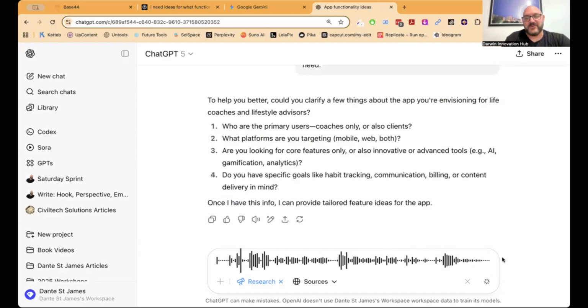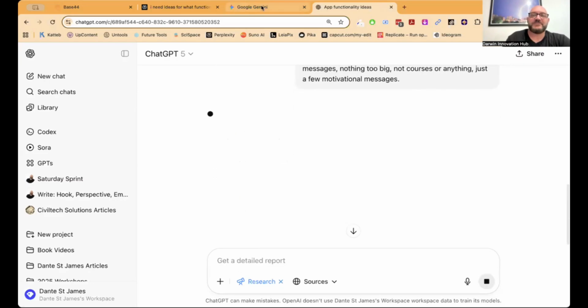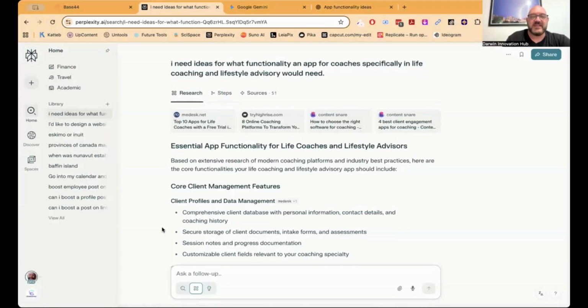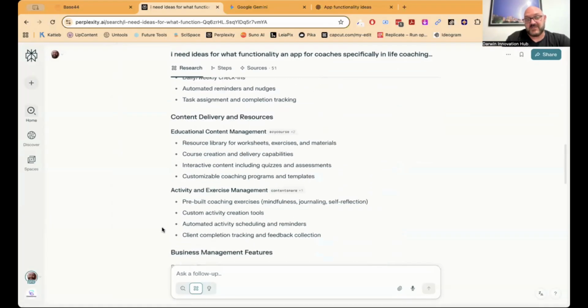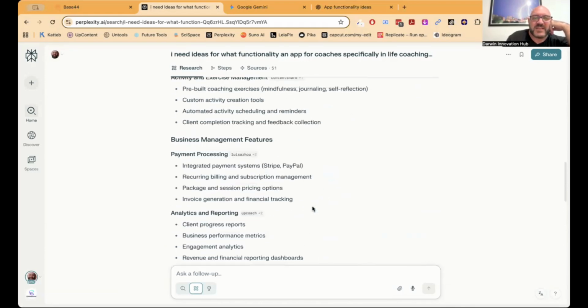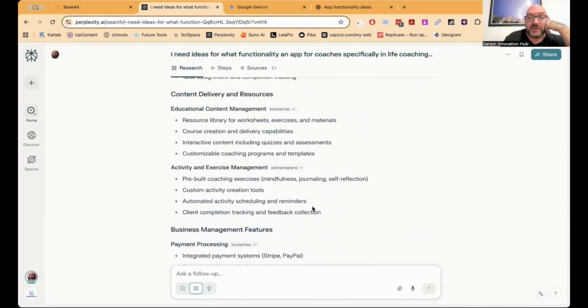Any second now, I'll work out what I said. There we go. Off it goes. Same with Google Gemini. It's going to start some research. Perplexity has already done its research, so it's actually being really quick tonight. They've had a very big update recently that made it faster. So it's telling me all these things I might need to build an app with.